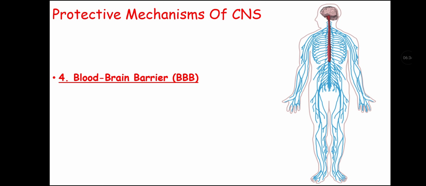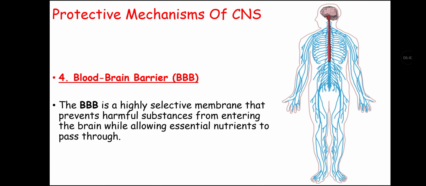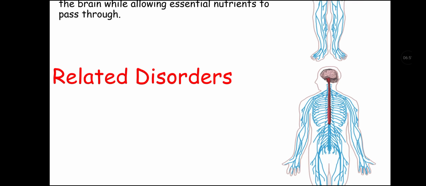Further, we also have the blood-brain barrier in the protective mechanisms of the central nervous system, that is also called BBB. And this BBB, or blood-brain barrier, is a highly selective membrane that prevents harmful substances from entering the brain while allowing essential nutrients to pass through.